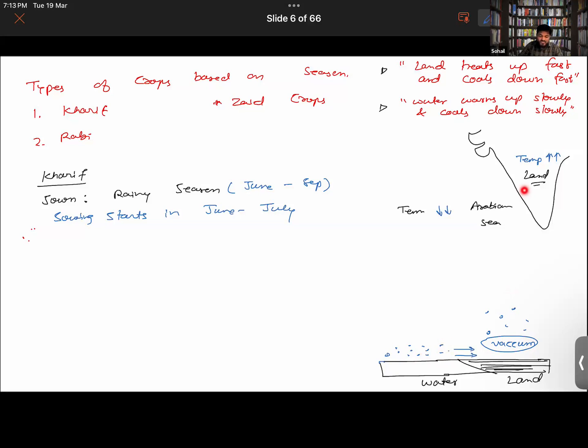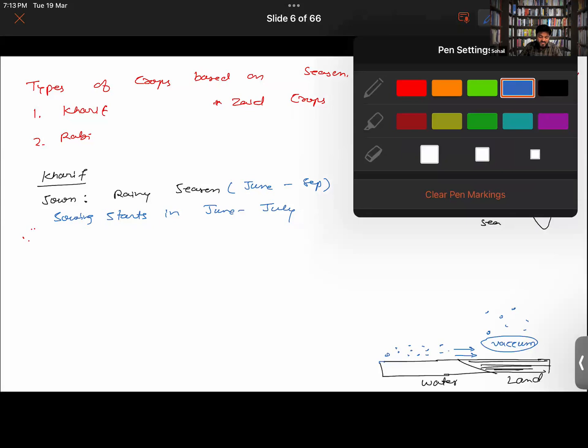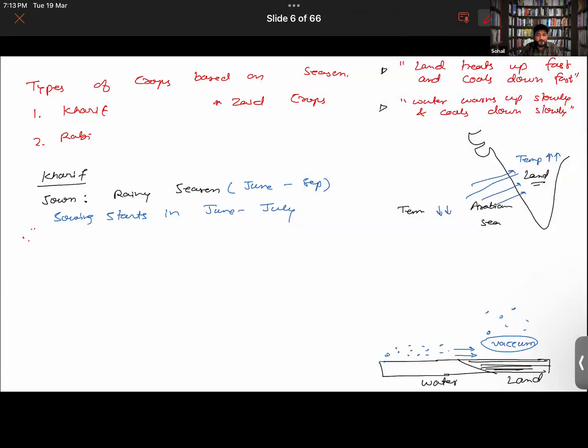So the same thing happens here also, in India, and that is the Arabian Sea. Due to the rising air, a gap is being created here, and that gap will be occupied by the air that is coming from the Arabian Sea. And since the air is coming from a water body, that air obviously will be having some moisture in it, isn't it? So it brings lots of moisture from the Arabian Sea, and hence when it comes to the land, it leads to formation of clouds, and hence we see the rainfall.